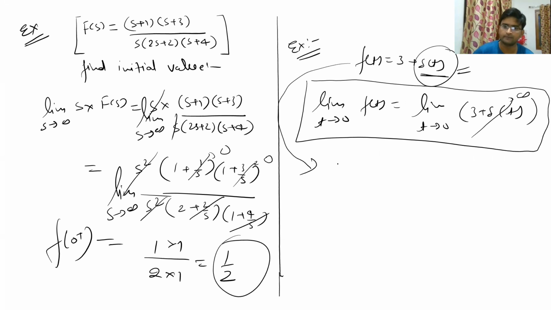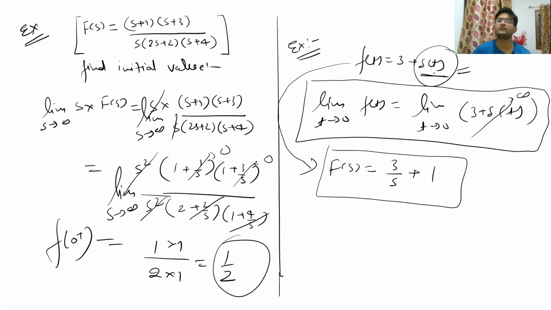You are going to get F(s) is equal to this, 3, I am assuming as 3 into u(t). You will get 3 upon s plus, what will delta t become? It will become 1. So either in the time domain function if there is a delta function, or in the Laplace domain if there is a constant term, in that case there is no way you will find the initial value, right? So the initial value cannot be found.